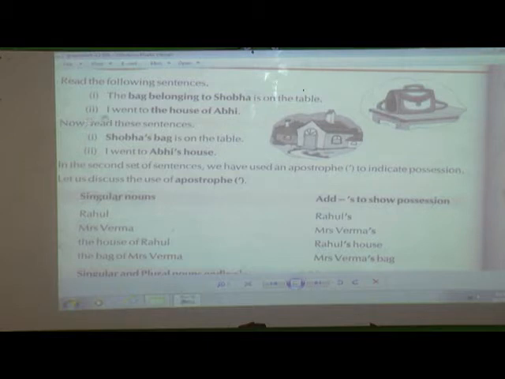If you see the second sentence, I went to the house of Abhi. Now here you can see a house, and this house belongs to Abhi, means Abhi stays here, and this bag belongs to Shobha, or this is Shobha's bag. If you read these sentences, here they have told it in one way, and here they have told it in the other way. So we'll see the different cases, in what ways we can write these sentences.